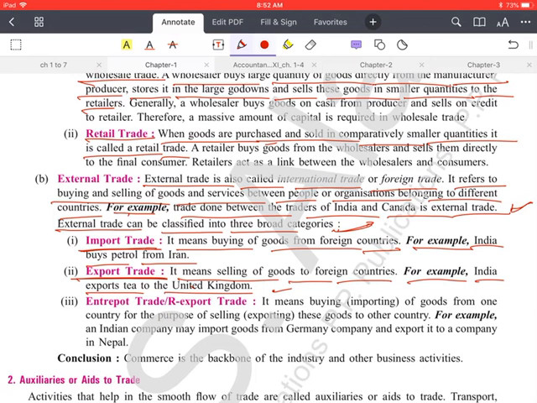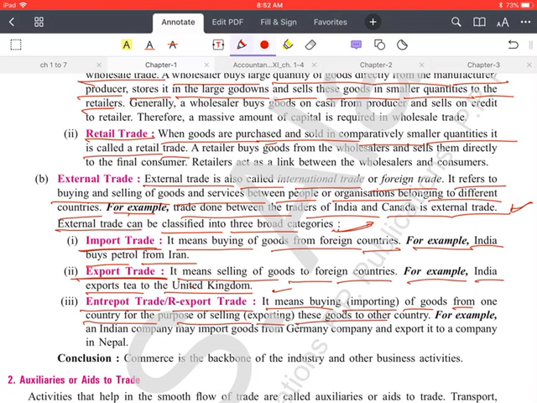Then entrepot trade or re-export trade. As the name indicates itself, re-export means buying, that is importing of goods from one country for the purpose of selling, that is called exporting.